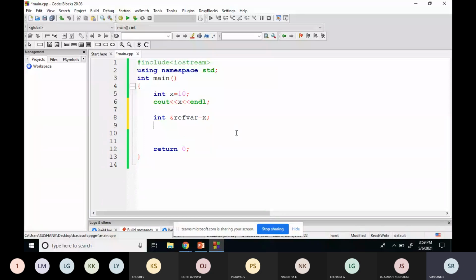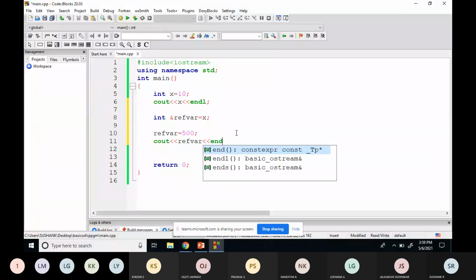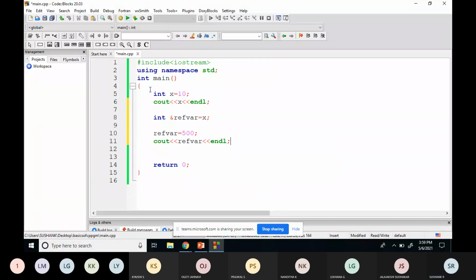So meaning if I change the value of this reference variable to 500, that will be reflected in x also. You can check that with cout of the reference variable. Now I'll run this.